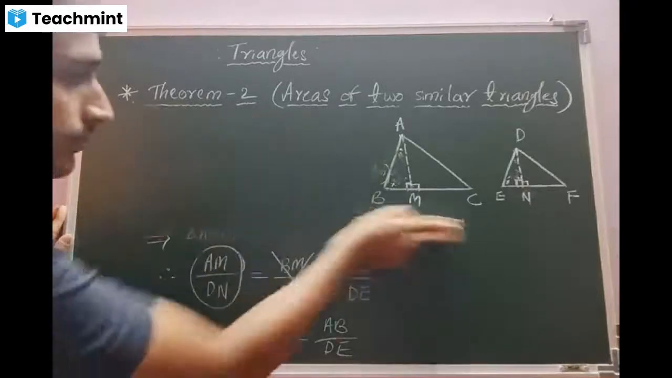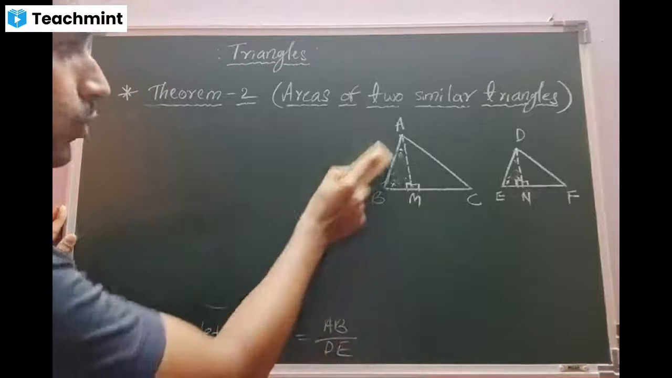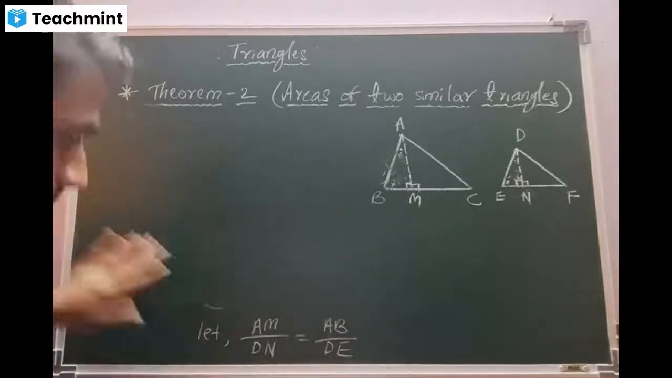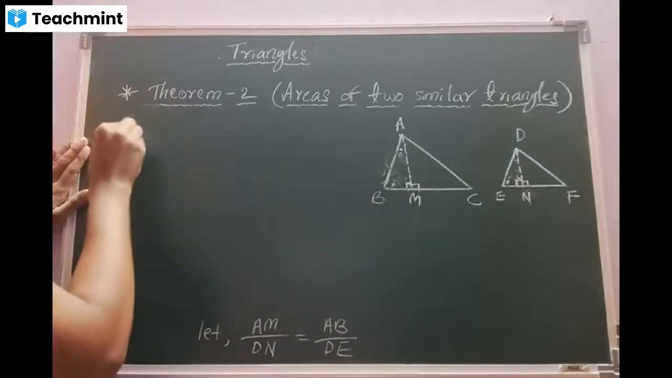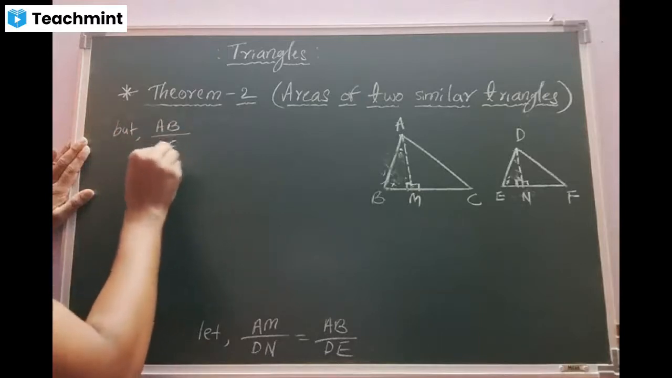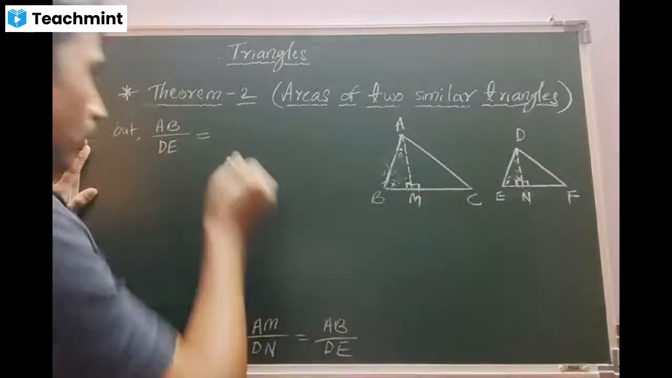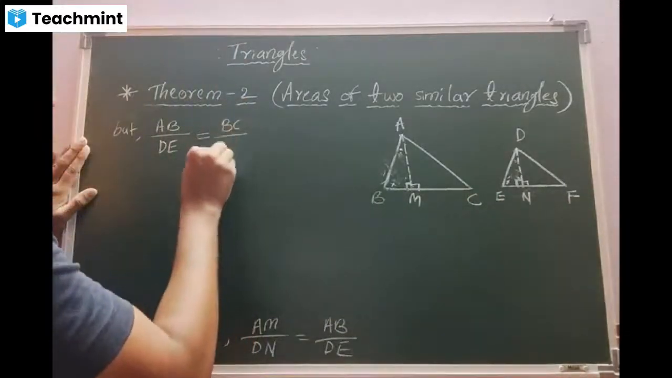Written? Yes, sir. Okay. Now, as Purti said, she is correct. We will write one sentence. AB by DE is equal to BC by EF, which is given in the data. Correct, beta?